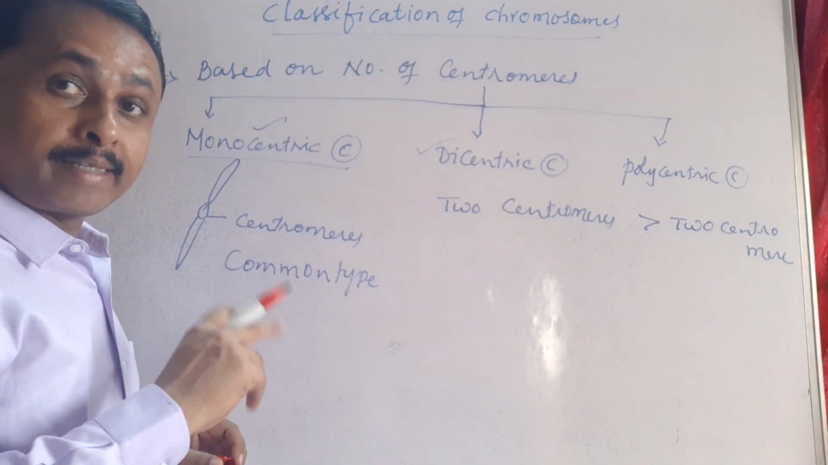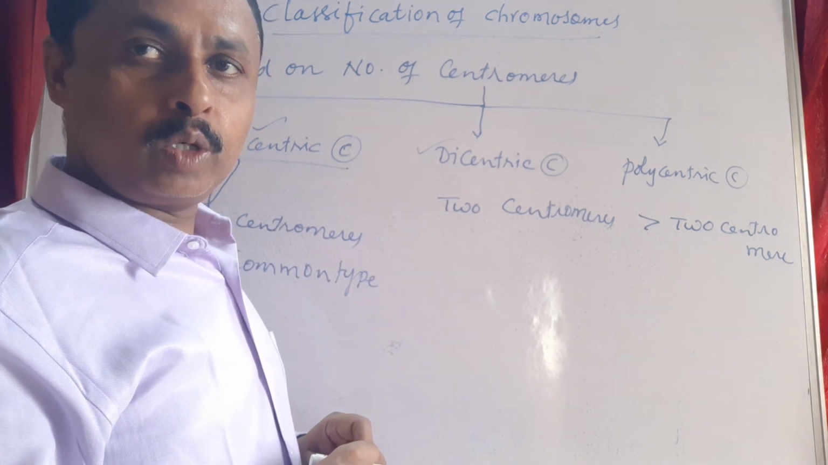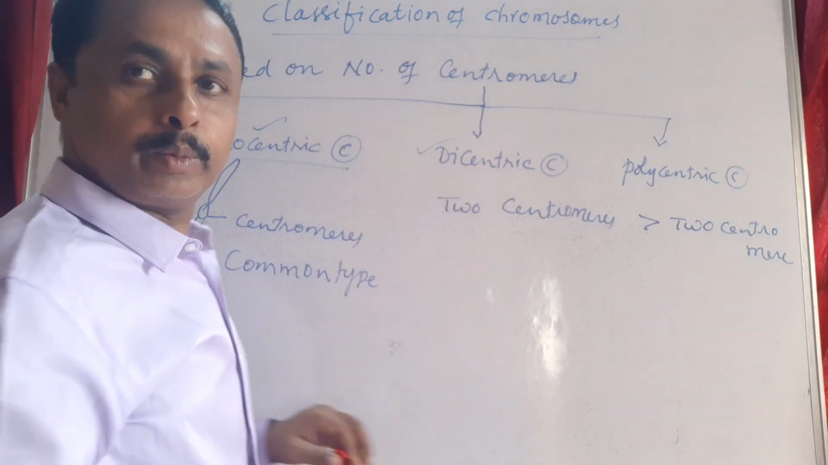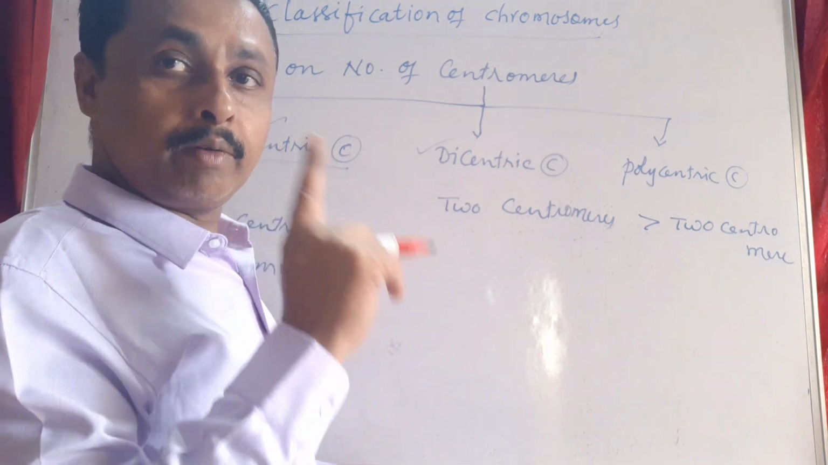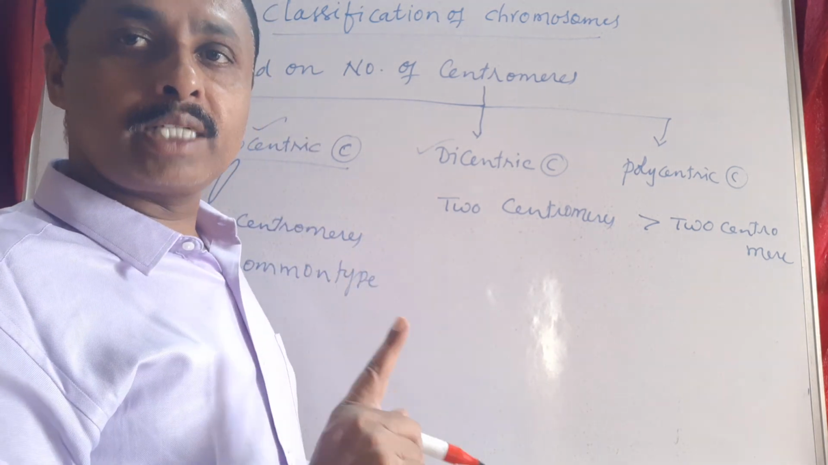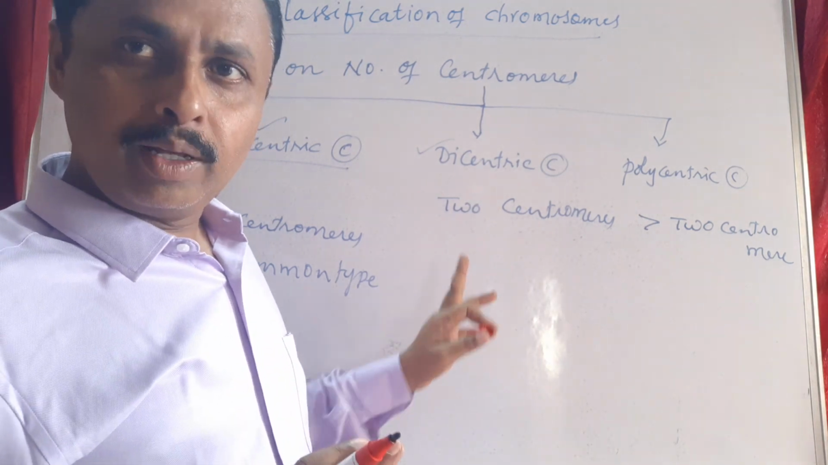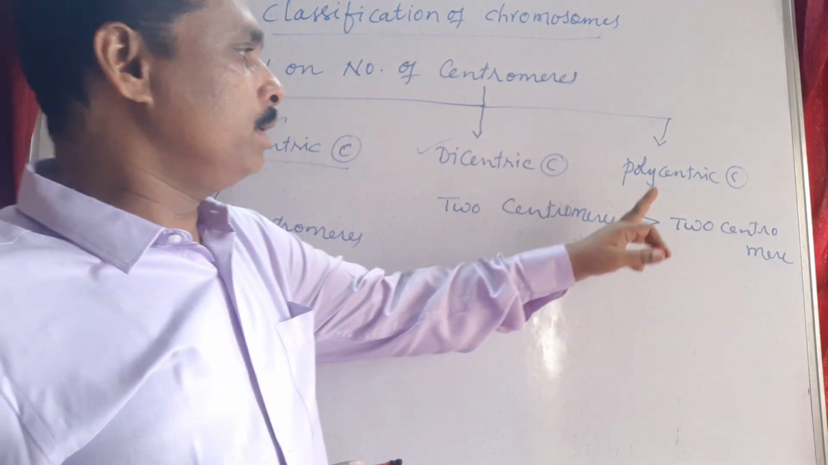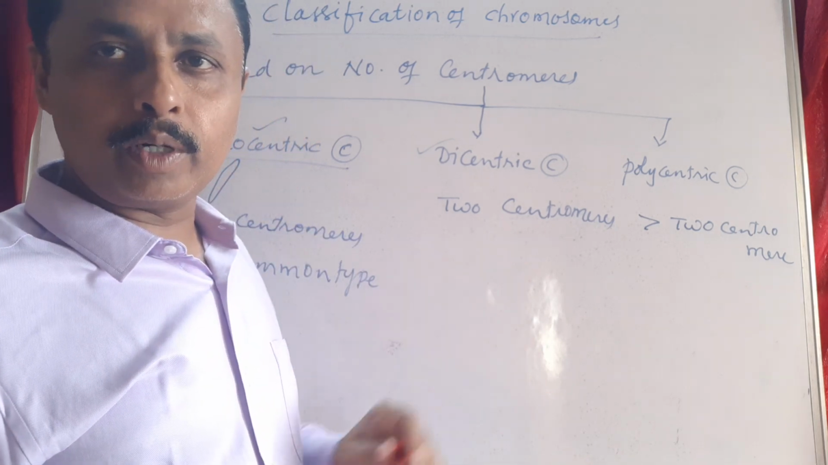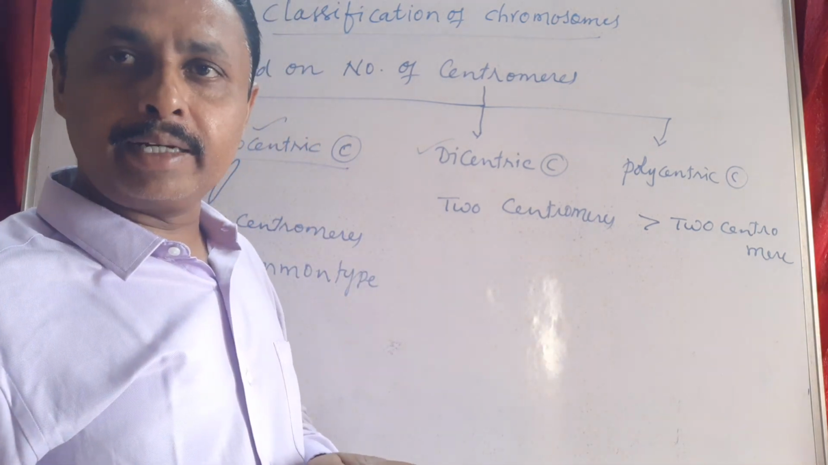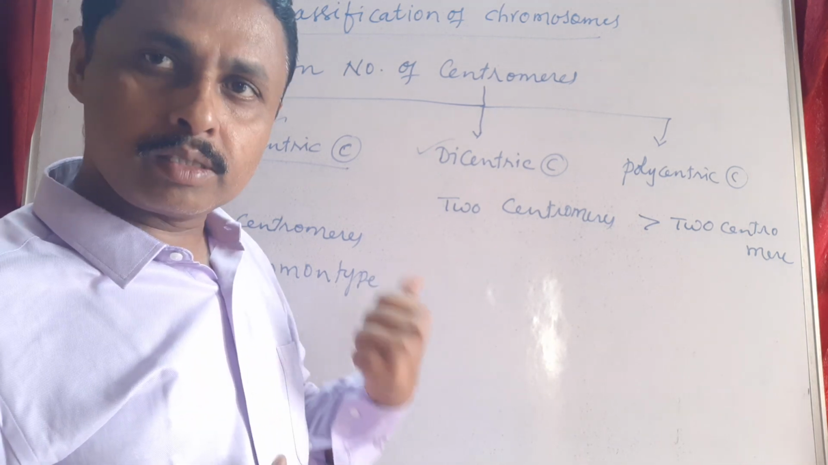So based on number of centromeres, the chromosomes are categorized into 3 types: monocentric, dicentric and polycentric chromosomes. In a monocentric chromosome, the number of centromeres is 1. This is the most common type. In a dicentric chromosome, the number of centromeres is 2. In a polycentric chromosome, more than 2 centromeres are present. This is the second criteria, based on which we can have a different classification of chromosomes.